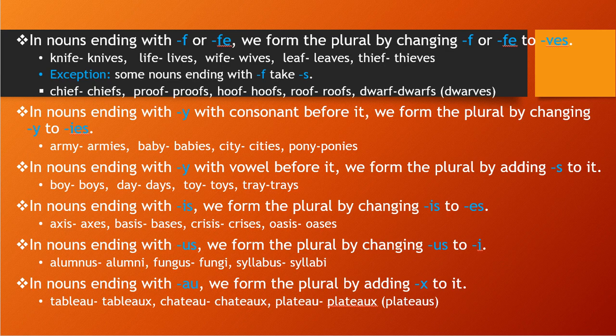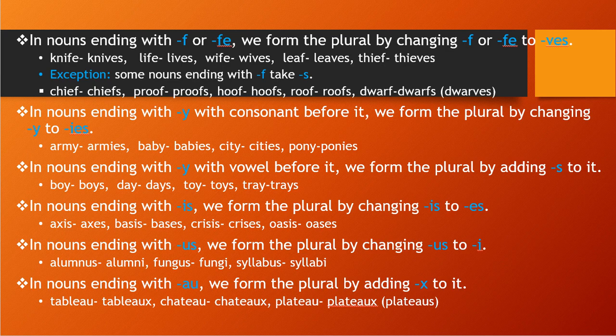In nouns ending with y with a consonant before it. See, y is there and a consonant before it. We form the plural by changing y to ies. Consonant means a vowel is not there; vowels are A, E, I, O, U. These are vowels which are not coming before y. You see in the example,